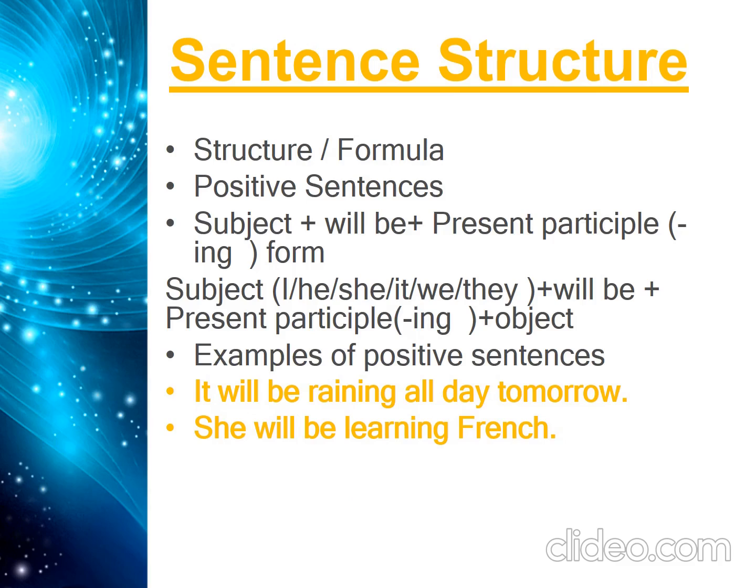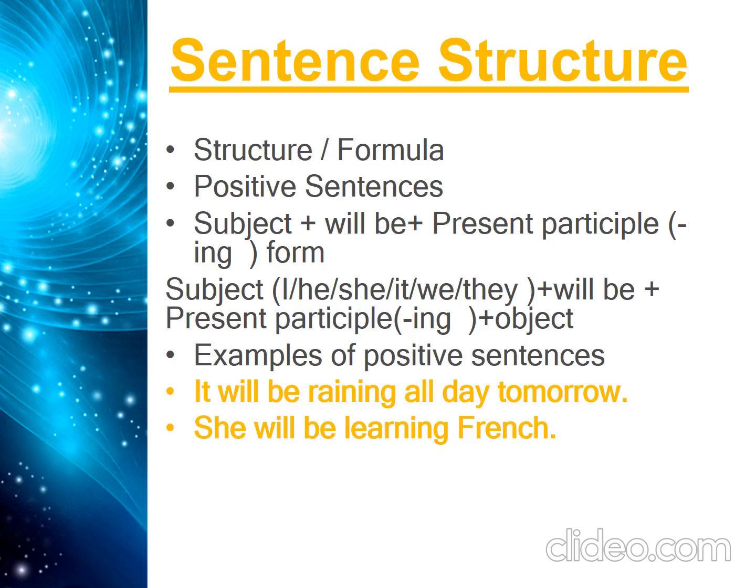Now let's see the sentence structure of future continuous tense, and what is the formula applied whenever we are constructing a positive sentence of future continuous tense. So we will use subject, then the helping verb will be along with the present participle, which means we have to add the ing form to the first form of the verb, and then our predicate.